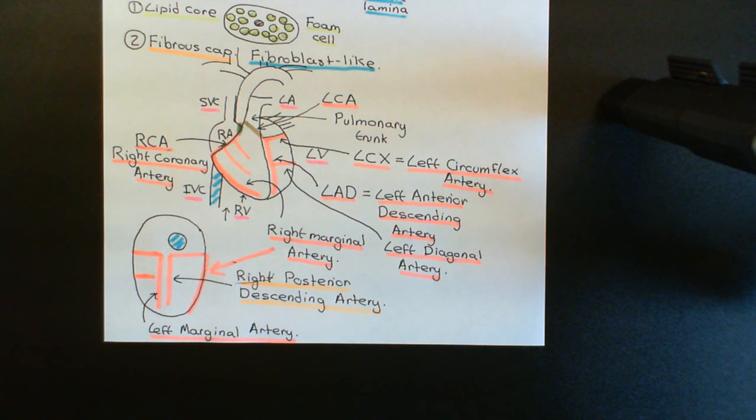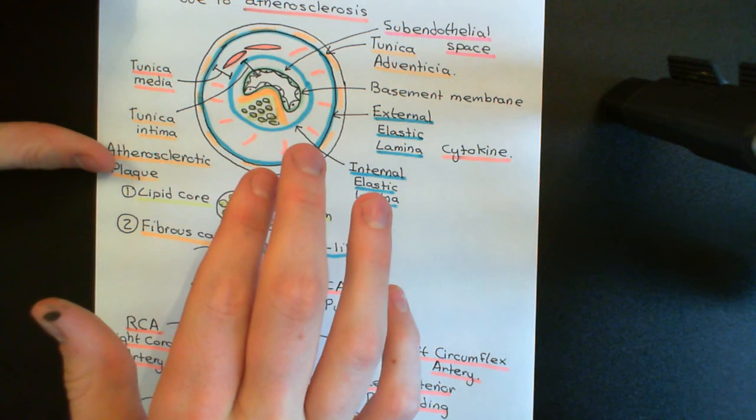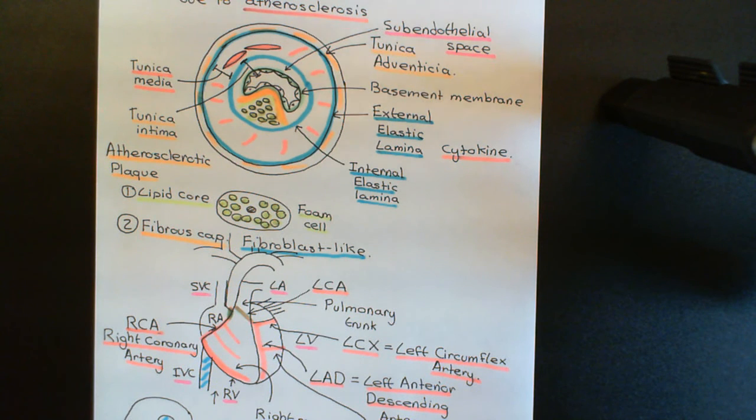Now, in coronary artery disease, what's going to happen over decades and decades is you're going to get atherosclerotic plaques forming in one or potentially multiple of your coronary arteries, and this is going to lead to problems because these atherosclerotic plaques hugely damage blood flow through that area. And that's not good because the heart needs the blood supplied to it. So all of coronary artery disease, or indeed all of this video that we're going to do from now on, is going to be about understanding what are the effects of actually having atherosclerotic plaques within your coronary circulation.